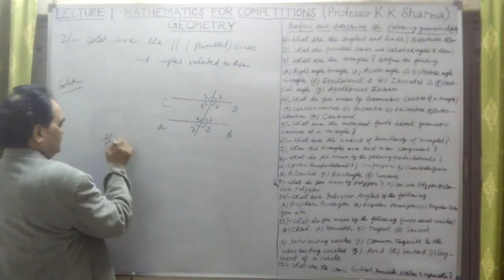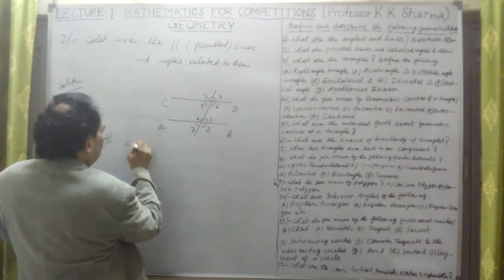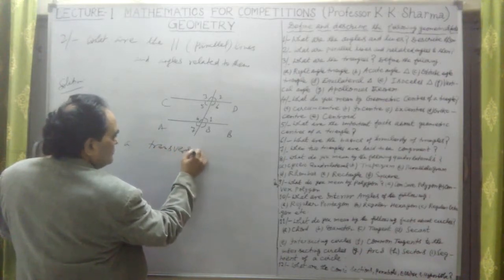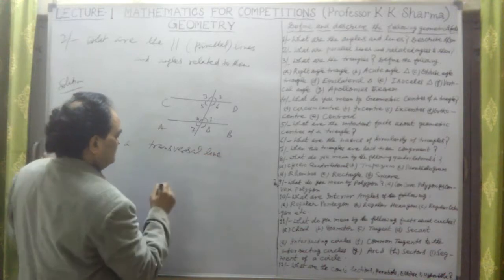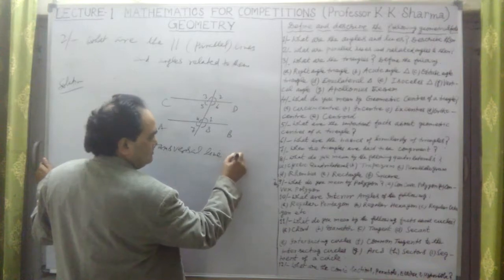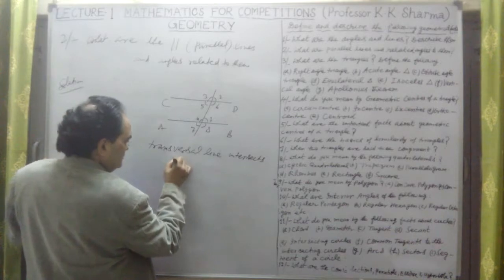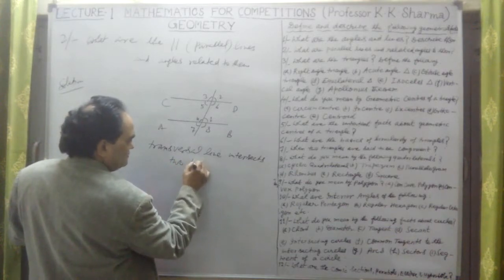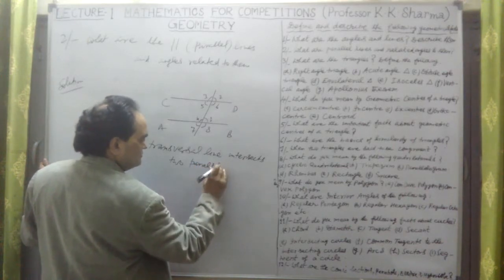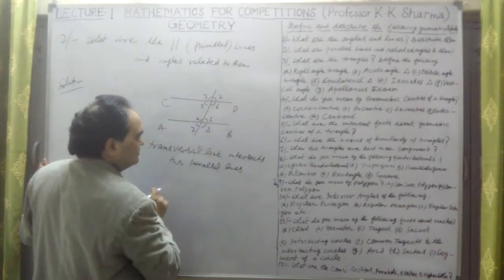If a transversal line intersects two parallel lines, in this case we have taken two or more than two parallel lines.